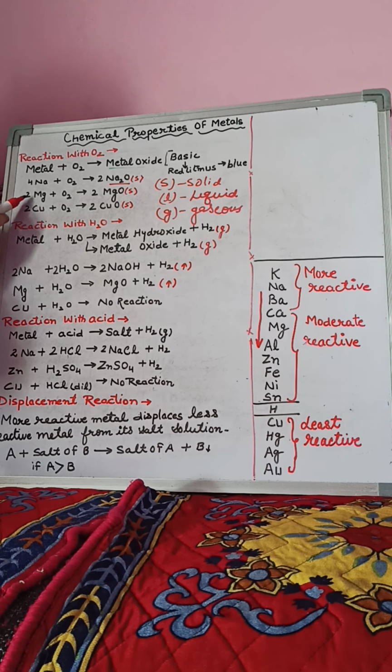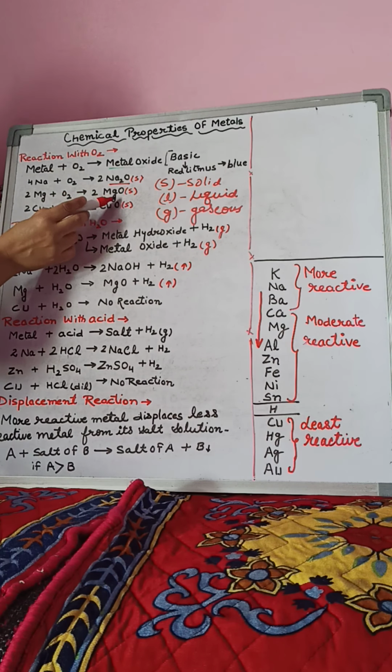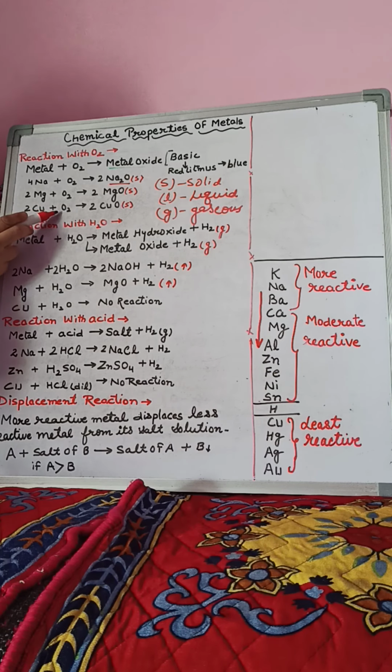Sodium reacts with oxygen and forms sodium oxide. Magnesium reacts with oxygen, magnesium oxide is formed. Copper reacts with oxygen and forms copper oxide. But the conditions of all these reactions are not the same. In the first case, no heat energy is required and the reaction is highly exothermic. It means a large amount of heat energy is evolved during this reaction.